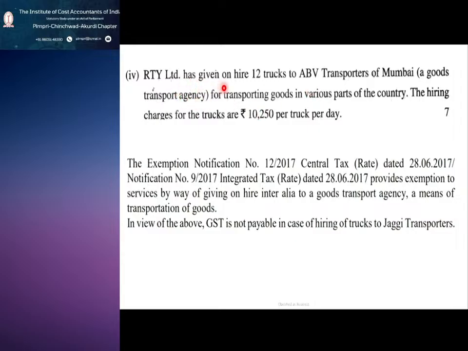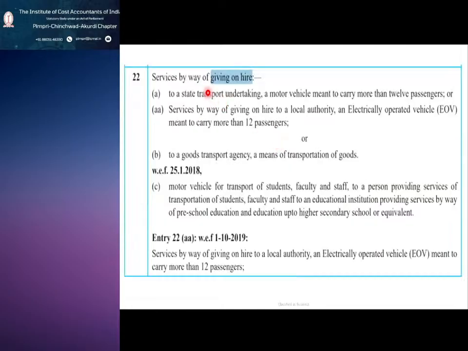RTY Limited has given on hire 12 trucks to ABB Transporters of Mumbai, a goods transport agency, for transporting goods in various parts of the country. The hiring charges are 10,250 per truck per day. So where we can recollect, this is related to exempted services. So under exempted services, this is goods transport agency, or you can say services by way of giving on hire.